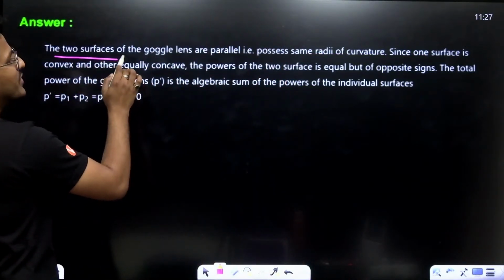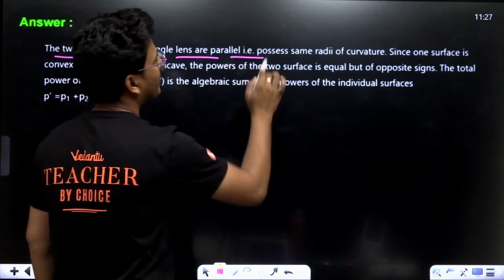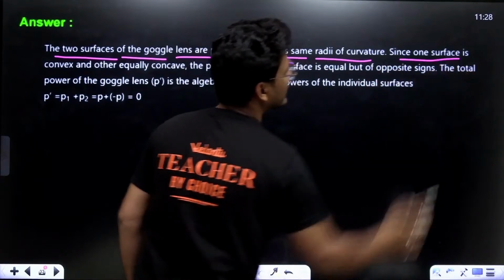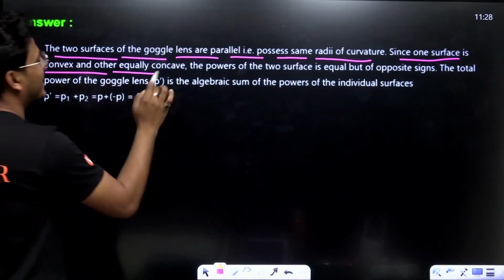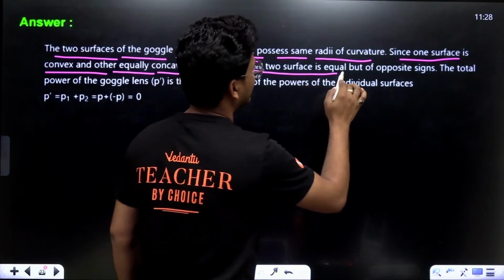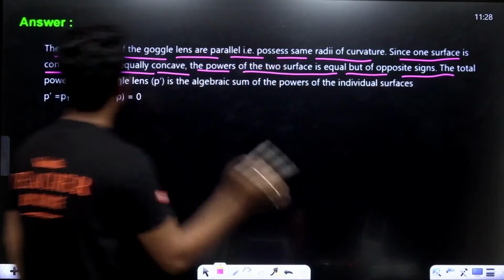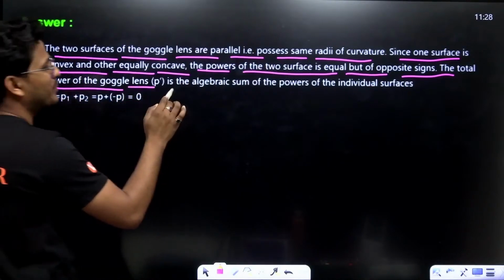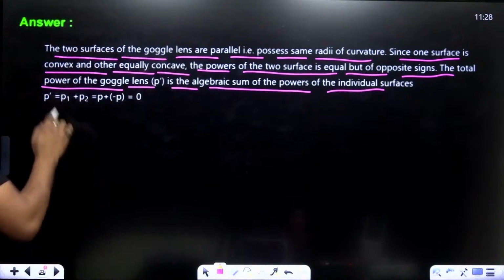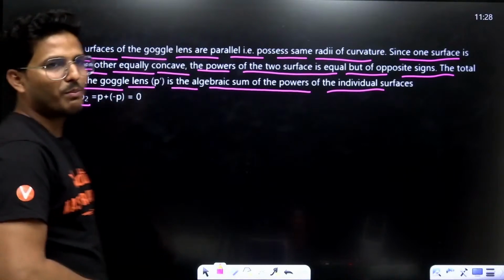The two surfaces of goggle lenses are parallel, that is, they possess the same radii of curvature. Since one surface is convex and the other equally concave, the powers of the two surfaces are equal but of opposite sign. The total power of the goggle lens P dash is the algebraic sum of the power of the individual surfaces, which means P1 plus P2 must be 0.